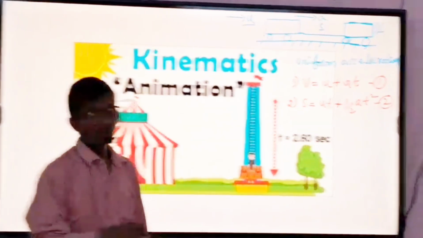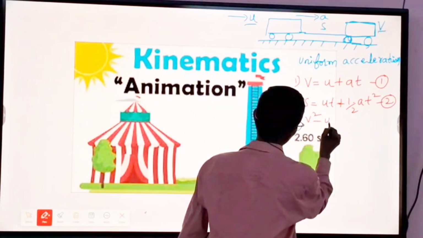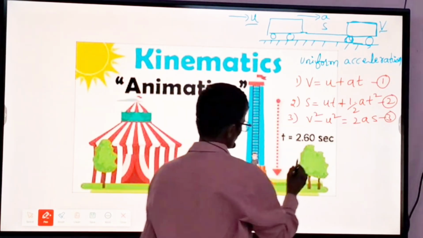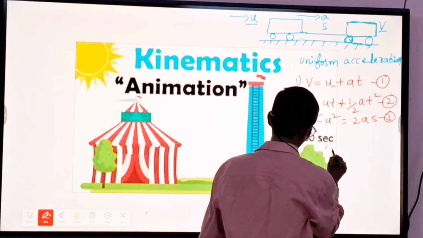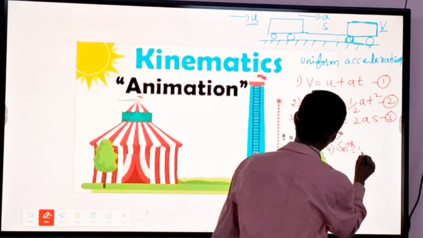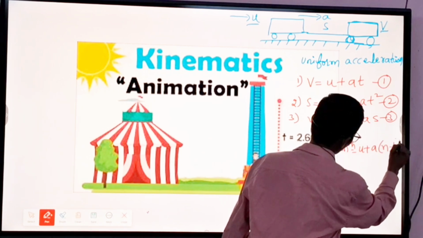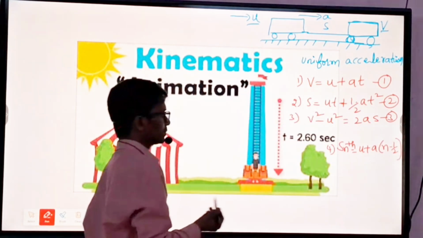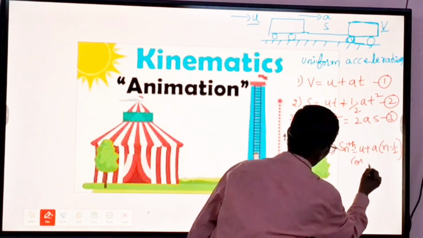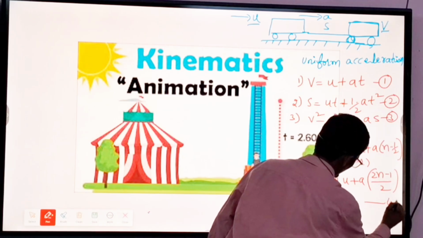The third equation is v square minus u square is equal to 2as. The fourth equation: in the nth second, how much distance is traveled? s nth is equal to u plus a into n minus half, that is, (2n minus 1) by 2. This is the fourth equation.